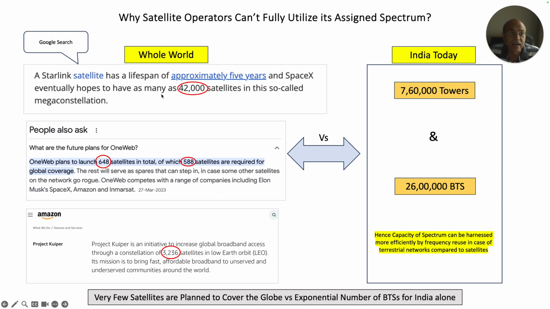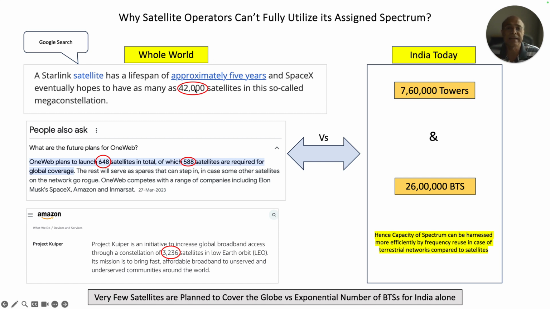And Starlink's plan in future is only 42k satellites worldwide. So the number of satellites is pretty low compared to terrestrial base stations. And the other players like OneWeb, their plans are also pretty low compared to Starlink. So this is the maximum threshold, 42k satellites.